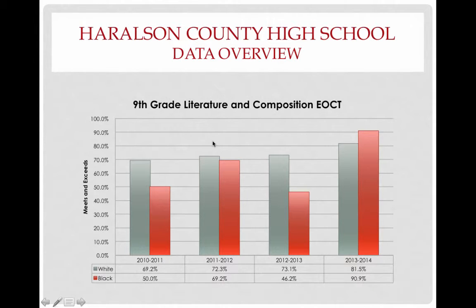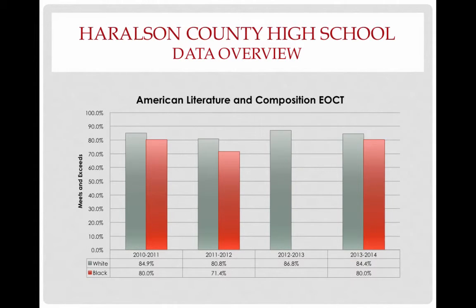First, we'll look at the 9th grade literature and composition EOCT. Overall, we see both groups experiencing an upward trend, and that's good. The only outlier is this one right here, but overall the trend is good and the gap is small for the most part. We do see a little bit of a gap here, and a little bit of a gap way back in 2010 and 2011, but overall the trend is positive.